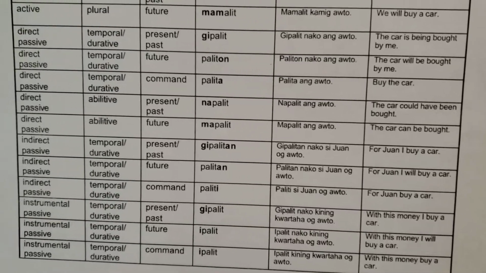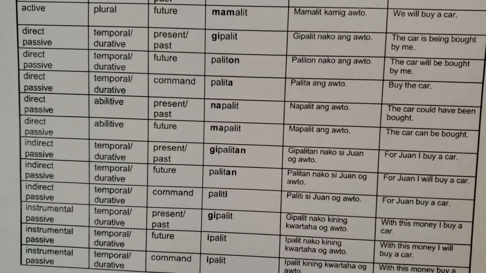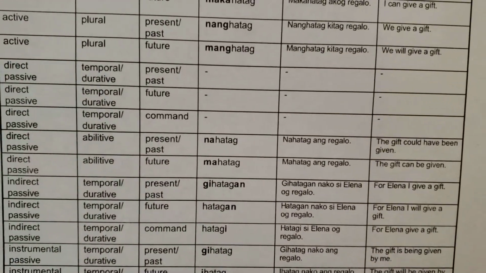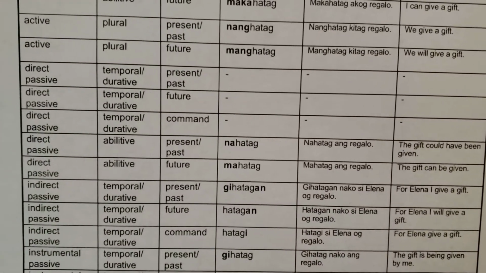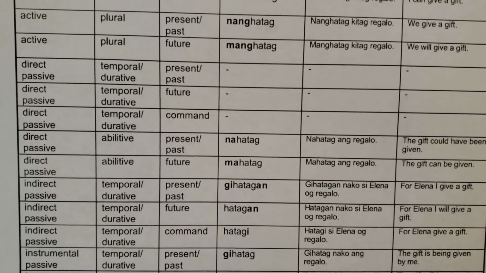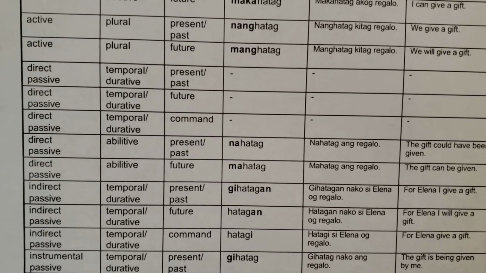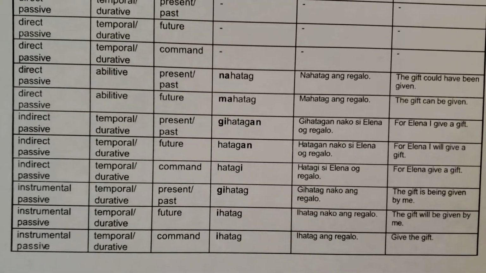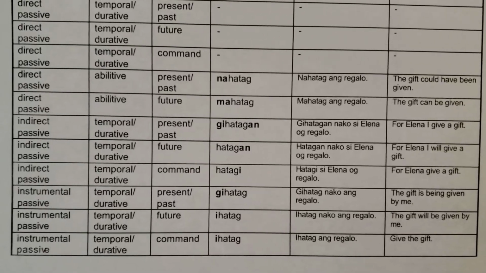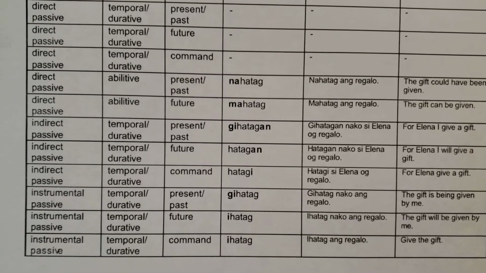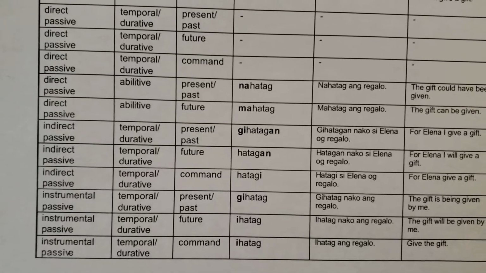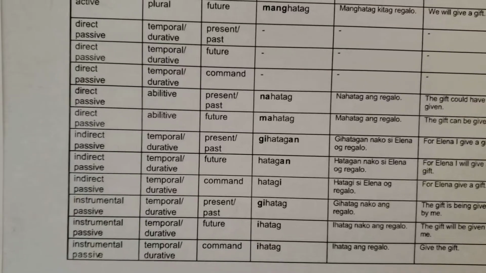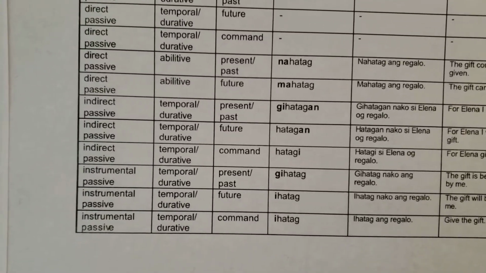If you compare these direct passive voices to the other verb, give, we don't have a direct passive conjugations because the object of the verb to give is under the voice of the instrumental. Because in the instrumental voice, if you remember from my last videos, that voice can be used in cases where the thing being conveyed or transferred, because this is the verb to give. We're giving something from one person to another.